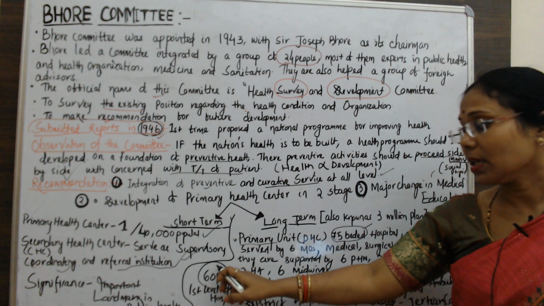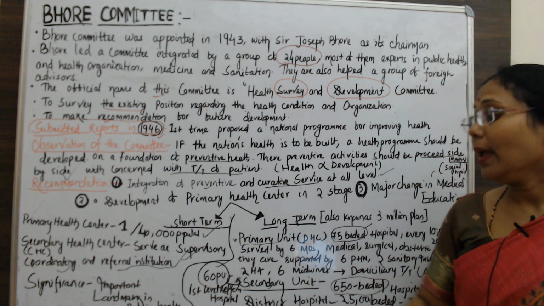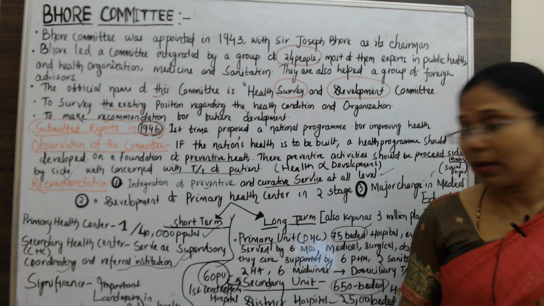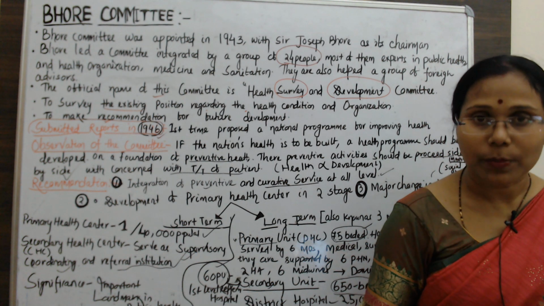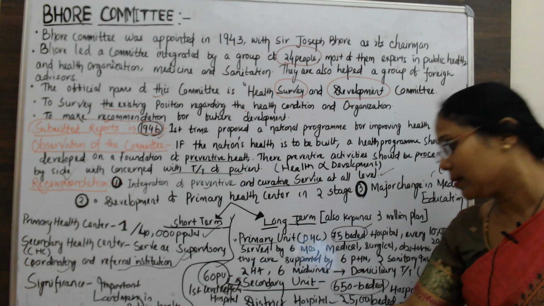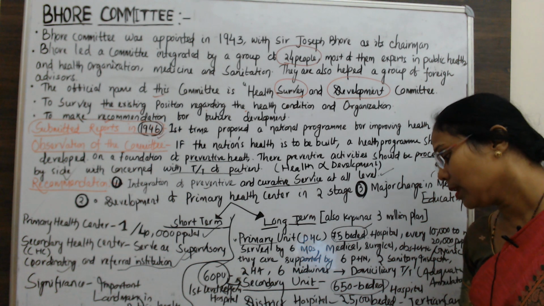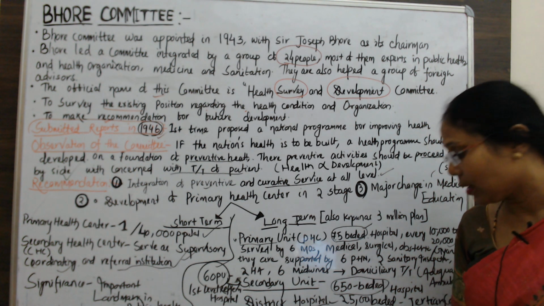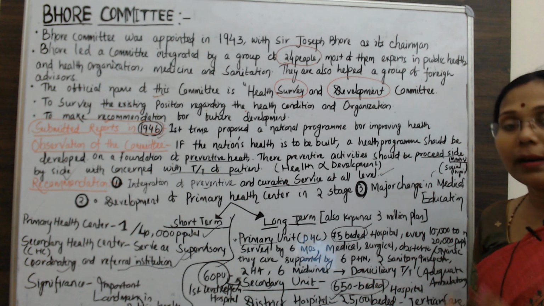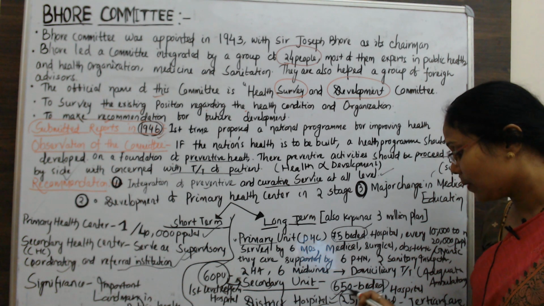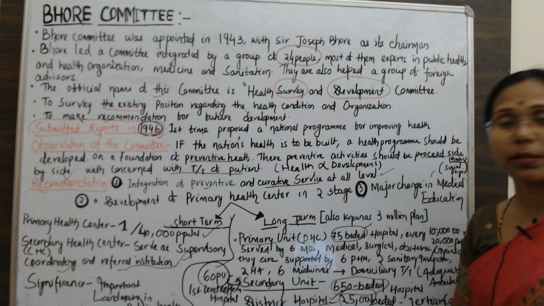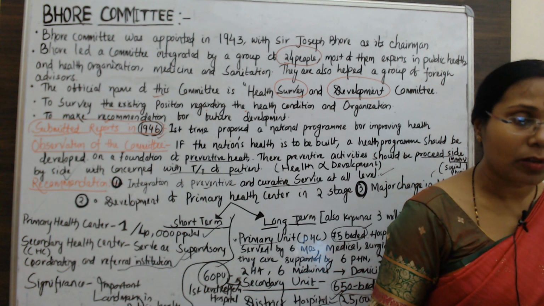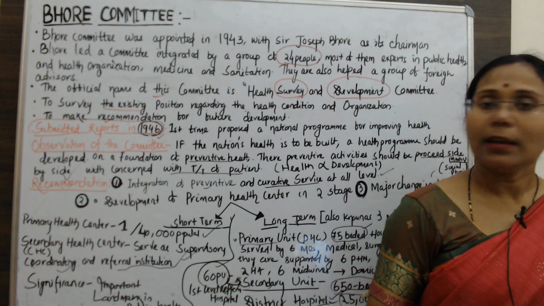The secondary unit is also known as the first level of referral hospital. Next to it is the district or third tier, the tertiary level of hospital, with a strength of 2,500 beds, and the district hospital should be attached to the medical colleges.